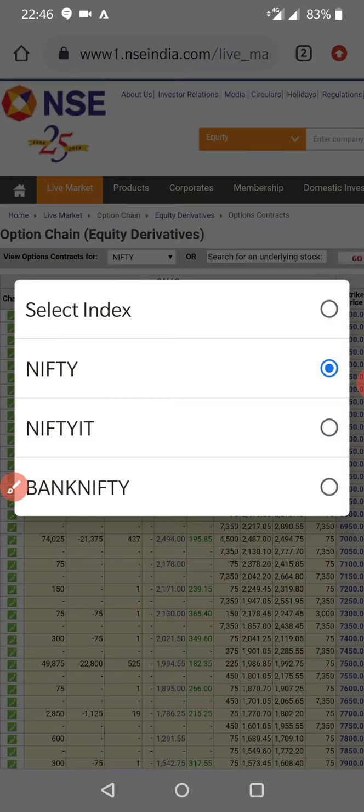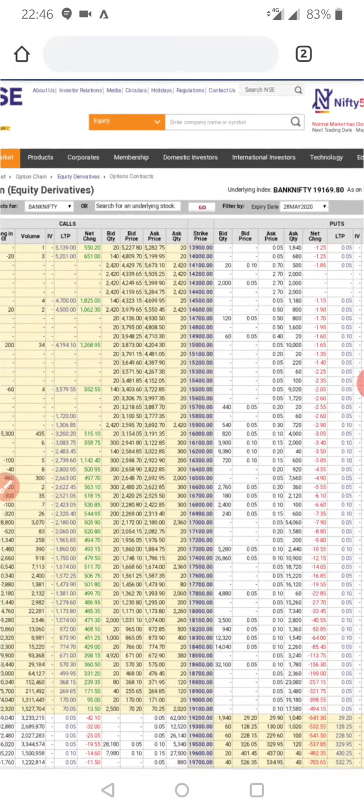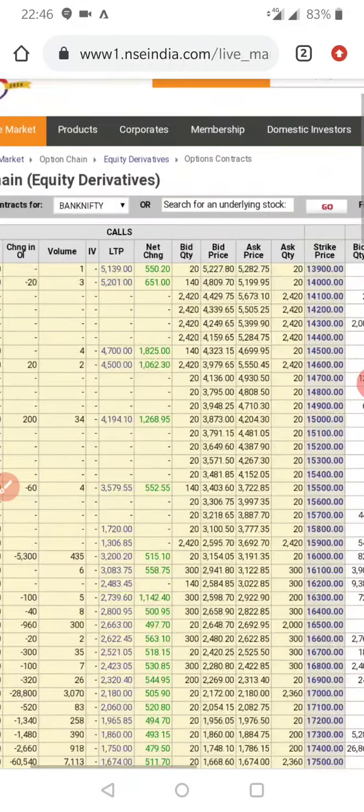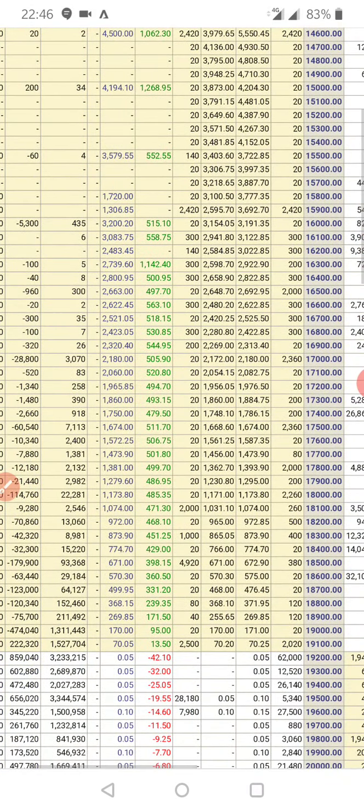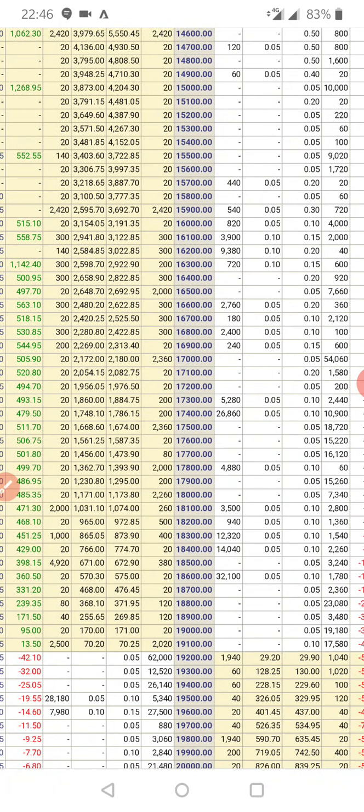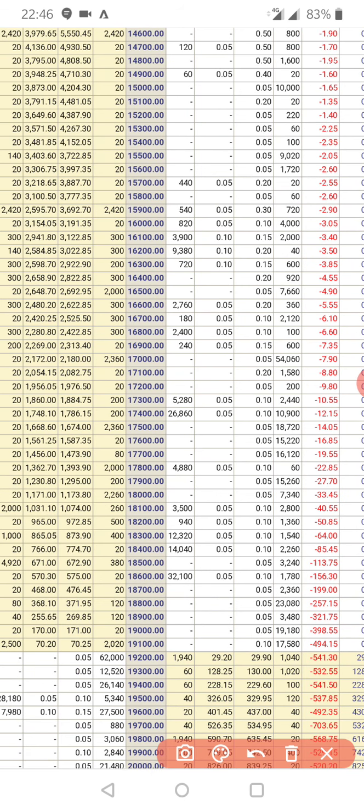Bank Nifty, as I analyzed, is 18,800 to 19,800. Let us see 18,800. Just see, it is in the range bound only. I sold below this 18,800, and all these values have been lost. The trading price has become 0.00.